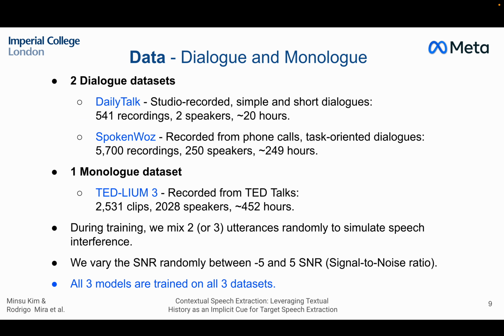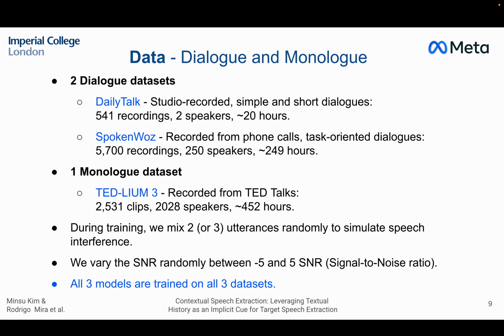In practice, we train and evaluate on 2 dialogue datasets. One of them is Daily Talk, which is really clean, but really short and only has 2 speakers. So it's good for a proof of concept. Then we have Spoken Wikipedia, which is more realistic, but quite noisy. But it has a lot more speakers and hours.